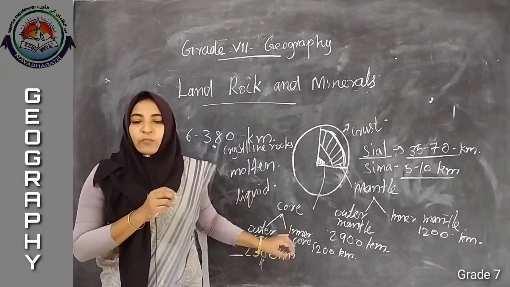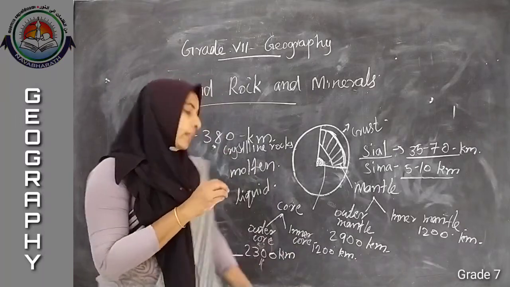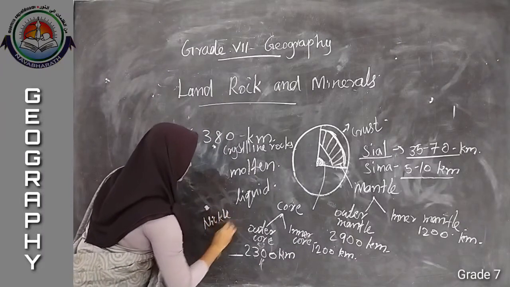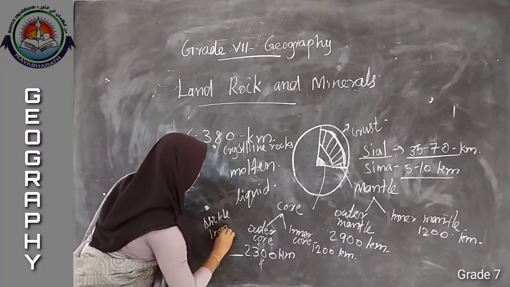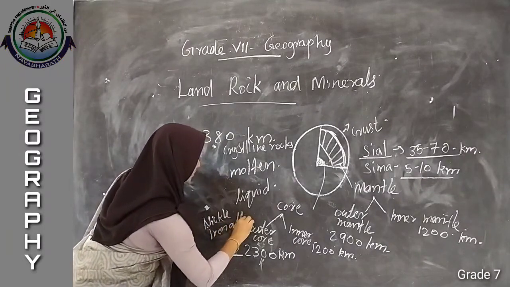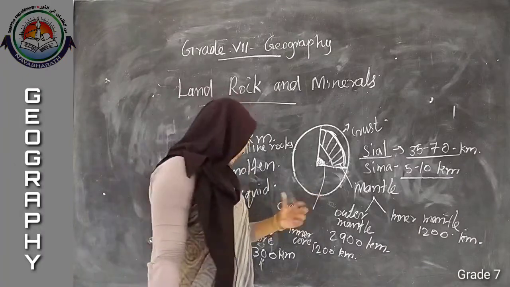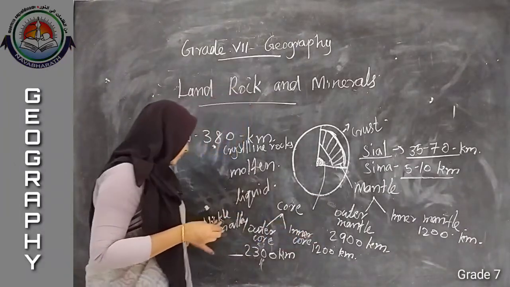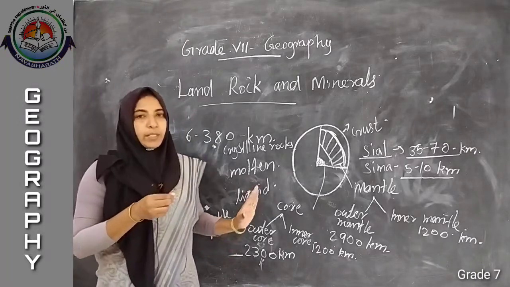Listen, here it is outer core. This is made up of nickel iron alloy. This one we can find in a liquid form. That is why it is made up of a nickel iron alloy.